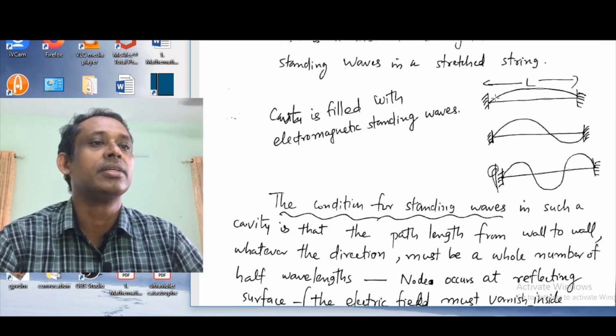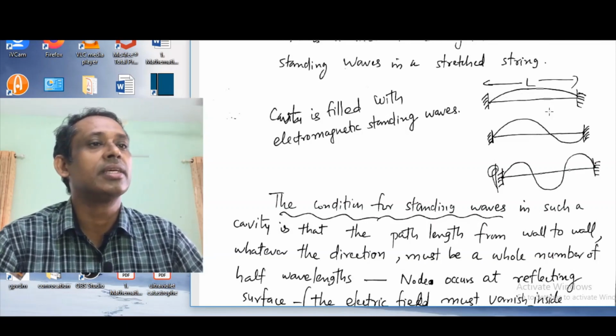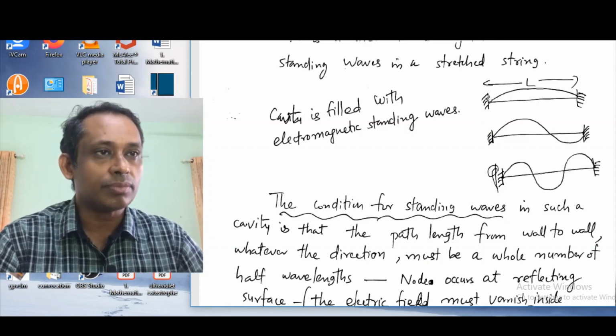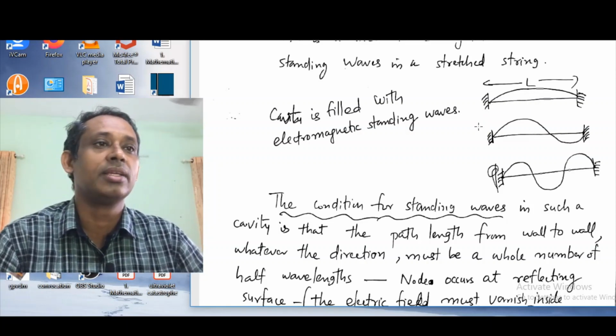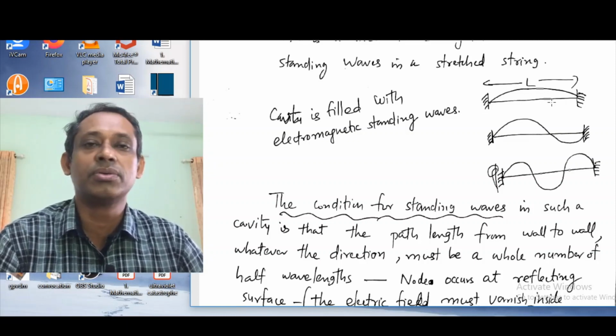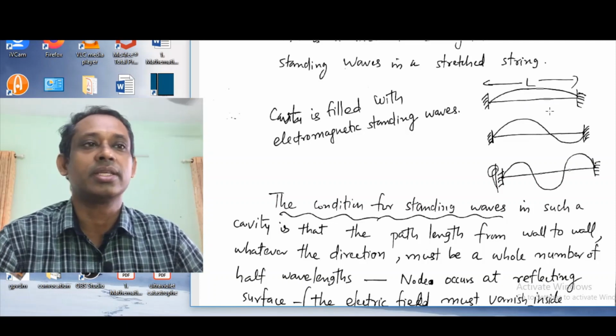Like here, we know for the first mode the length is L. For this case lambda by 2 is equal to L. This is half of the wavelength, so lambda by 2 is equal to L, or lambda is equal to 2L. Then nodes occur at these ends. And here we know lambda is equal to L. This is the second mode possible.